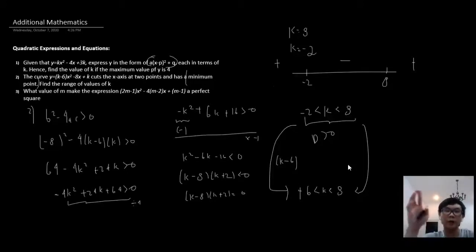And if the coefficient of x squared is negative, like what I said before, it will not give you a minimum point, it will give you a maximum point. So we readjusted the inequality. So right now the range of values for k, which is true for both of the aspects that was asked in the question, will be k is greater than 6 but less than 8. Yep, so this is solved.